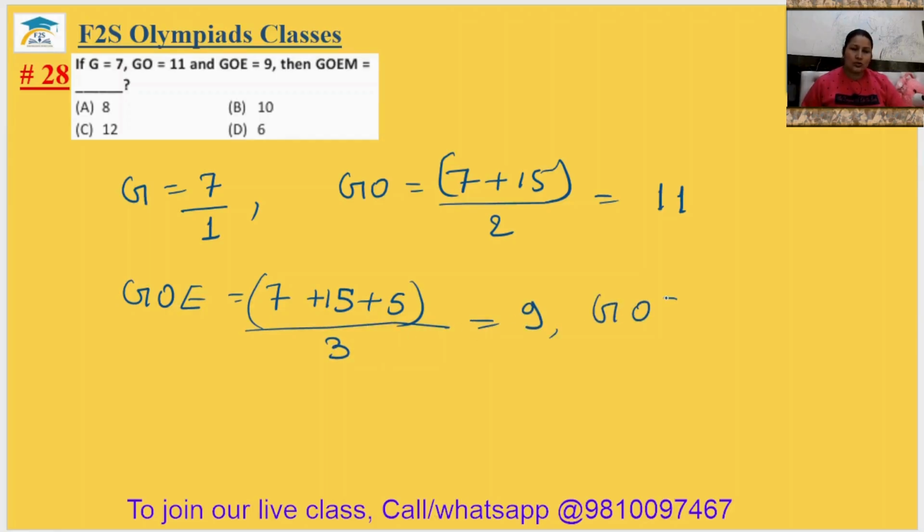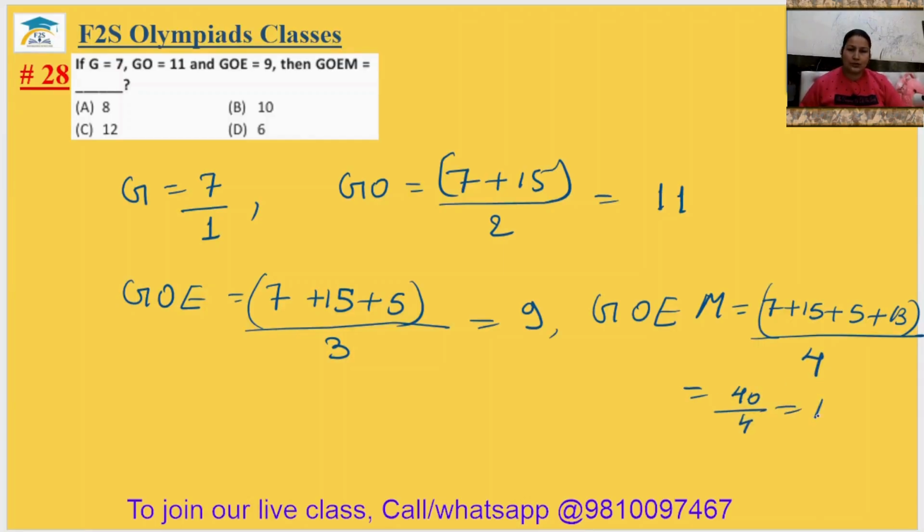So GOEM. This will be your 7 plus 15 plus 5 and M's value is 13. Ordinal number upon 4. So it should be your 40 by 4. This is equal to 10. It is in the option number B. The 28th answer is option B.